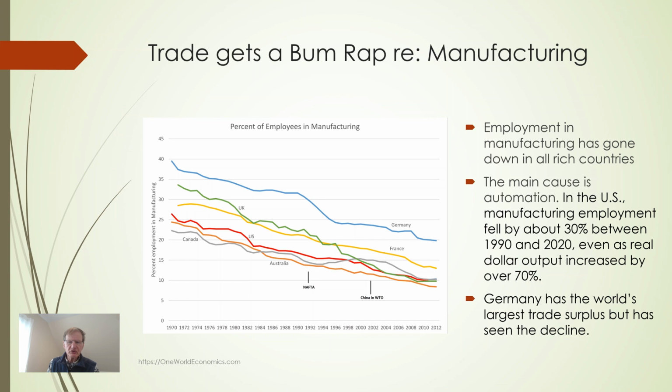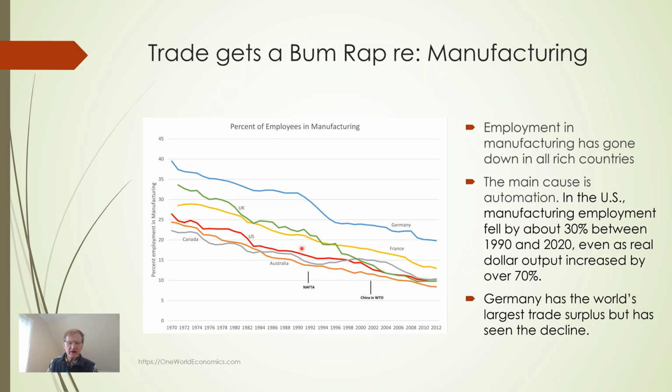We've all heard about the loss of good-paying factory jobs that don't require a college degree. Often trade is blamed for these losses. But as this chart shows, the decline in manufacturing employment as a percent of the total has gone down in all advanced economies, including Germany, the blue line, which is a manufacturing powerhouse running the world's largest trade surplus. You can see here that the decline has been similar in France, Australia, Canada, Britain, and the United States.